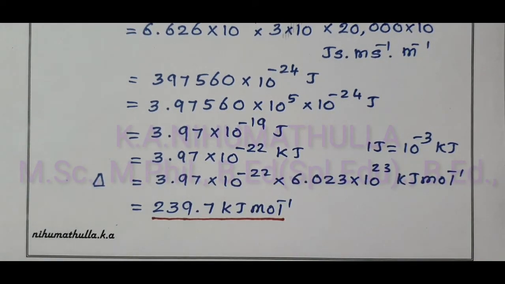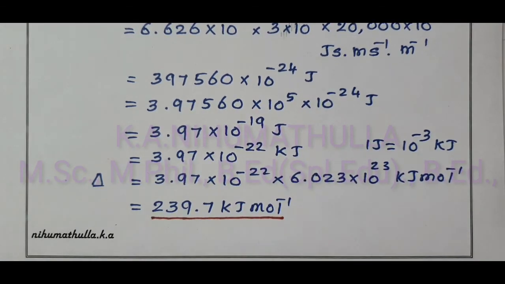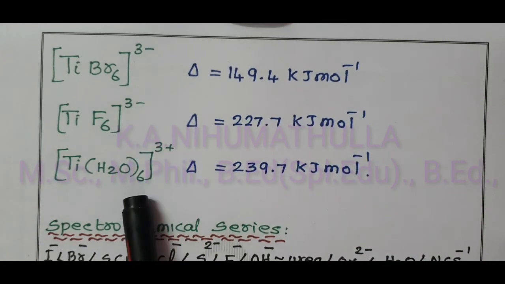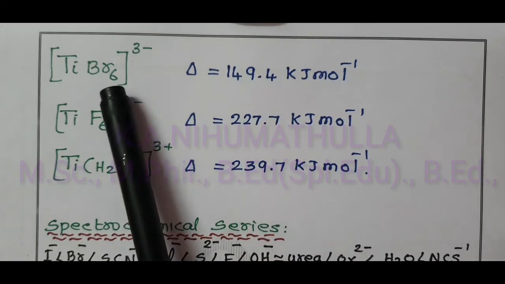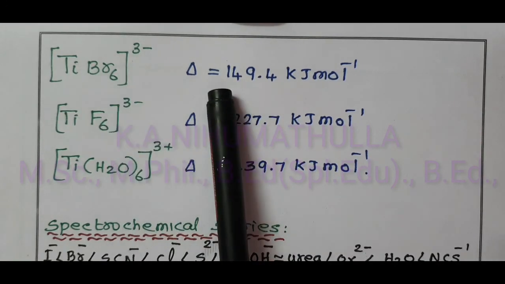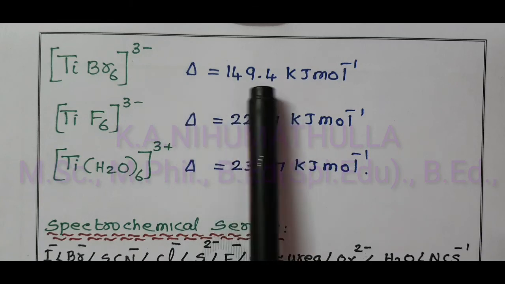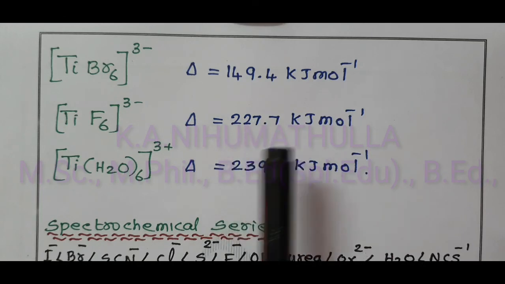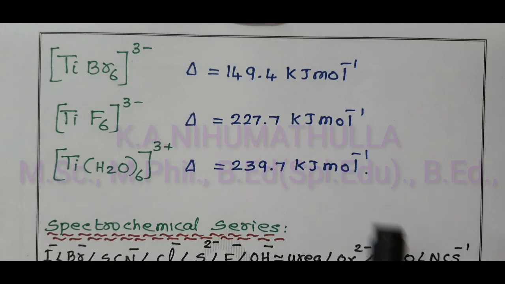Compare all these three values. From that, what point do we come to understand? These are the results we obtained in the calculation. For the first complex, the crystal field splitting energy is 149.4. For the second complex, it is 227.7. For the third complex, it is 239.7.